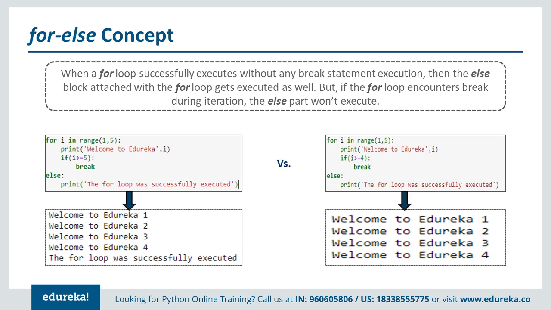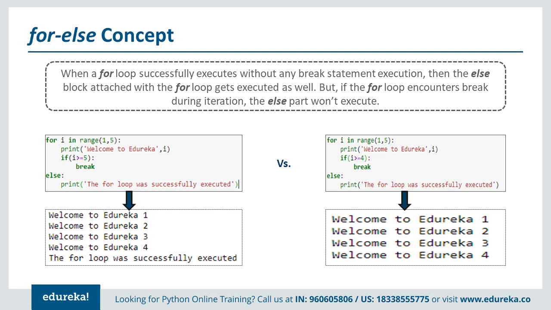We also have a for else concept here. When a for loop successfully executes without any break statement or any kind of error, then the else block attached with the for loop also gets executed. But if the for loop encounters a break during the iteration, then the else part will not be executed. This is the reason why we use this statement. You have some examples over here, so let's see how it works.